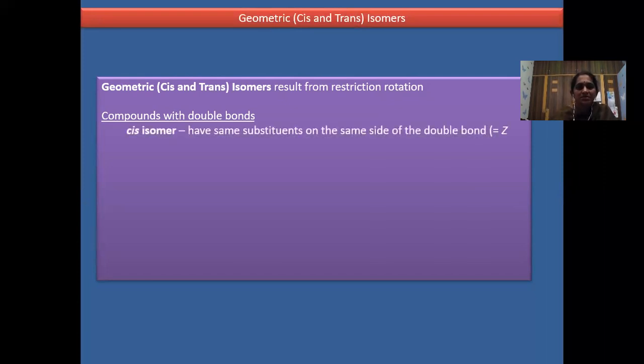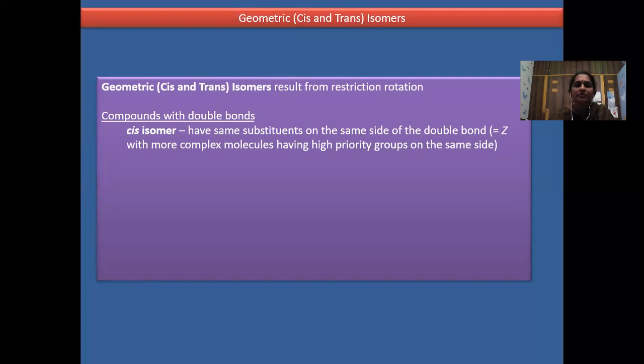Now we'll see cis, as I've told you, substituents on the same side of the double bond or triple bond. They are the cis isomers. For more complex molecules, you're not having any same type of groups. That compound has different types of groups. For example, C double bond C, where one is a chlorine, one is an OH group, one is a hydrogen, and one is a nickel.